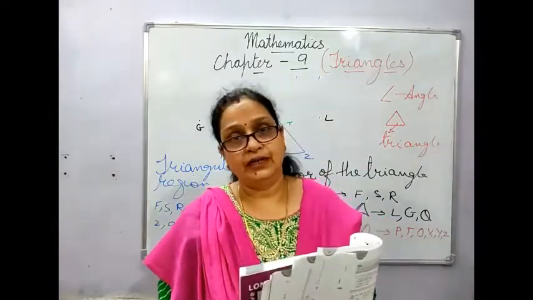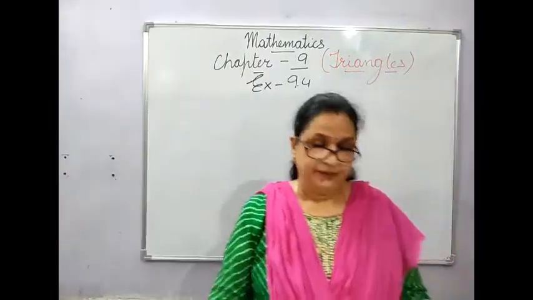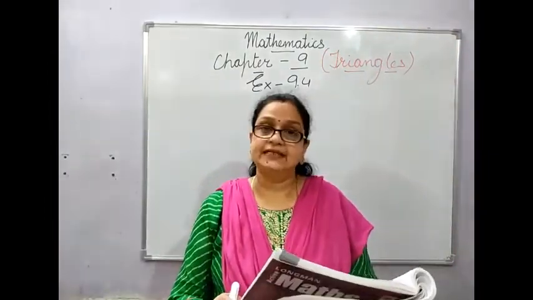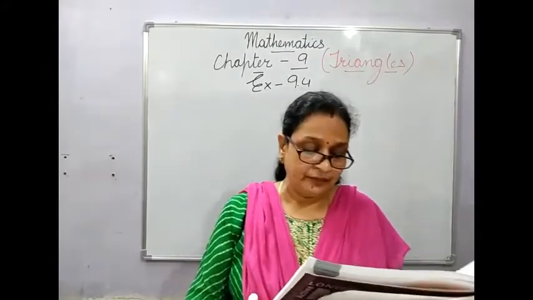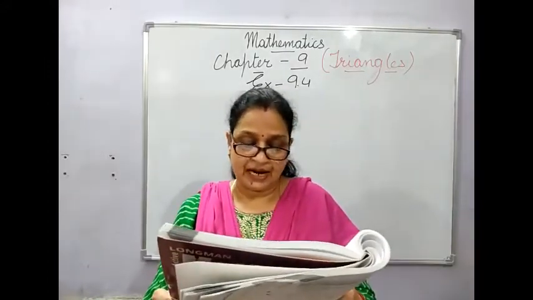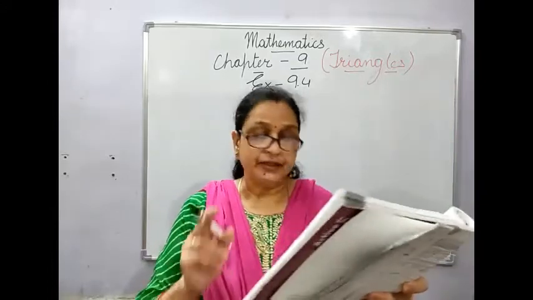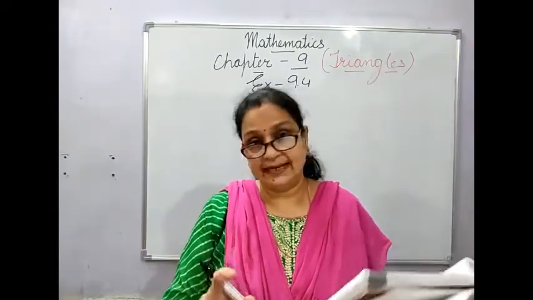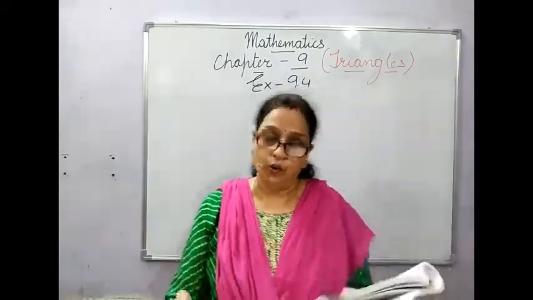Now we move on to the exercise. Exercise 9.4, question number 1. Write the name of these triangles in different ways. Children, I will be showing the first one. The second one you will do on your own.